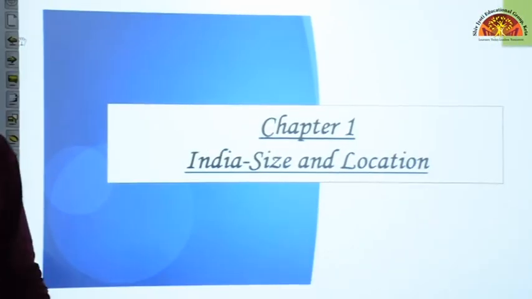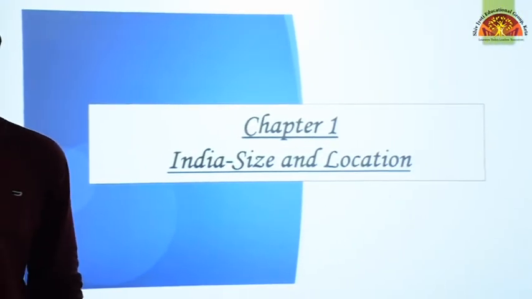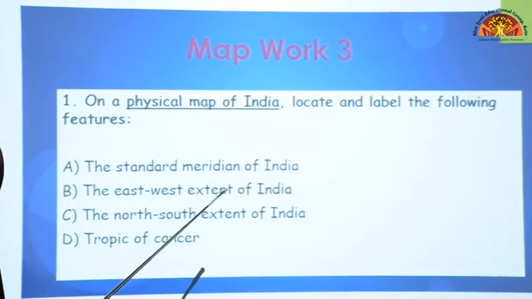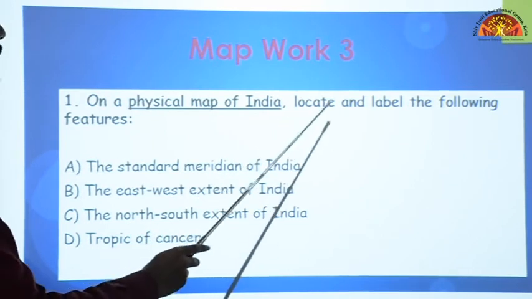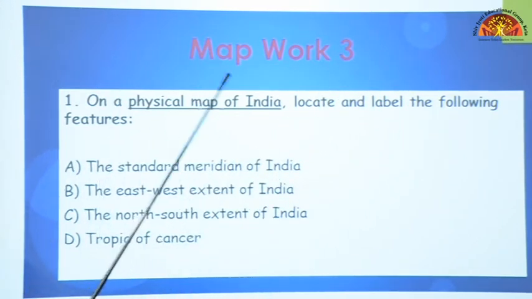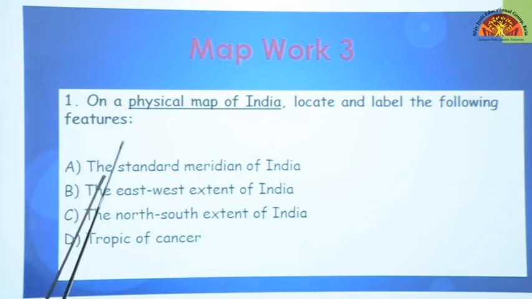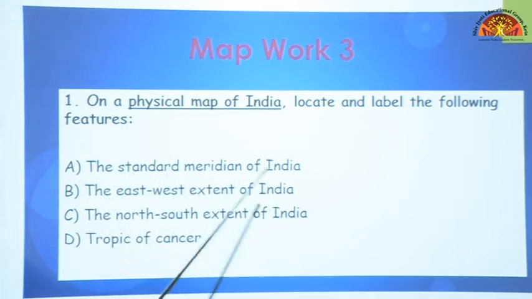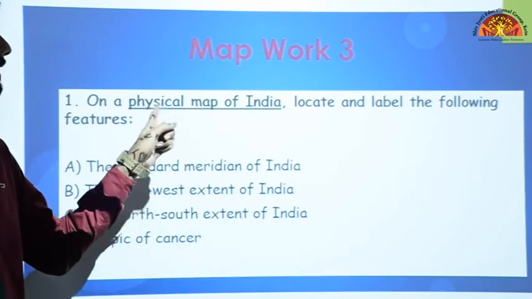Now come to geography, chapter number 1, India, size and location. Now on a physical map of India, you will need a physical map of India for this chapter. Locate and label the following features. What you have to locate, let's see. Number 1 is the standard meridian of India, then the east-west extent of India, north-south extent of India and the Tropic of Cancer. So you have to mark these 4 on the physical map of India, okay?